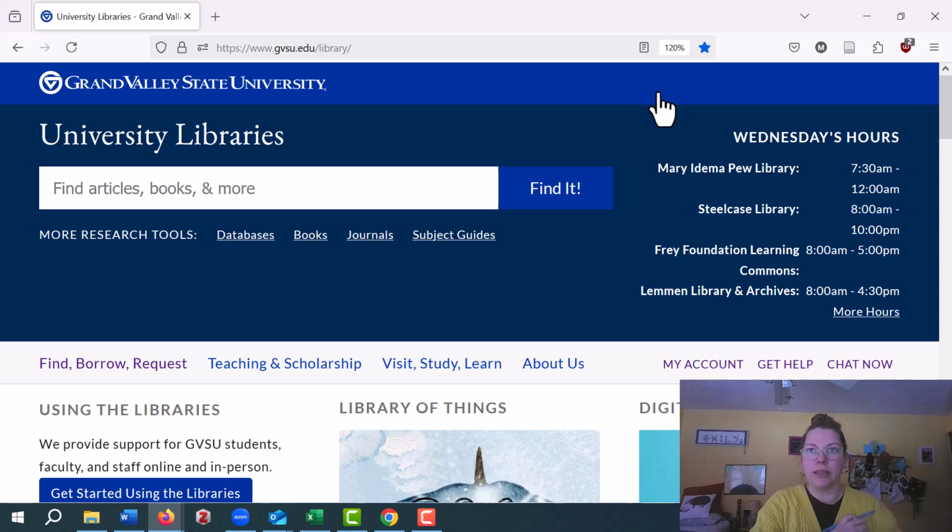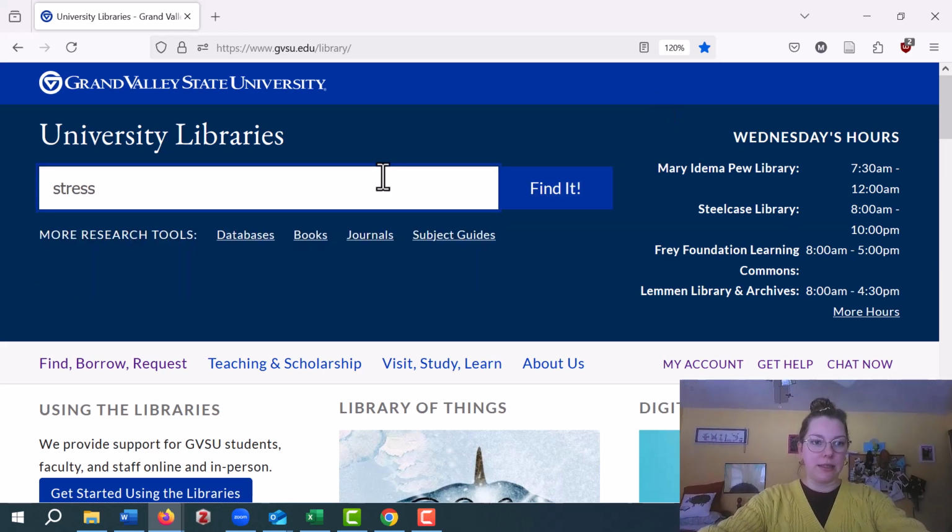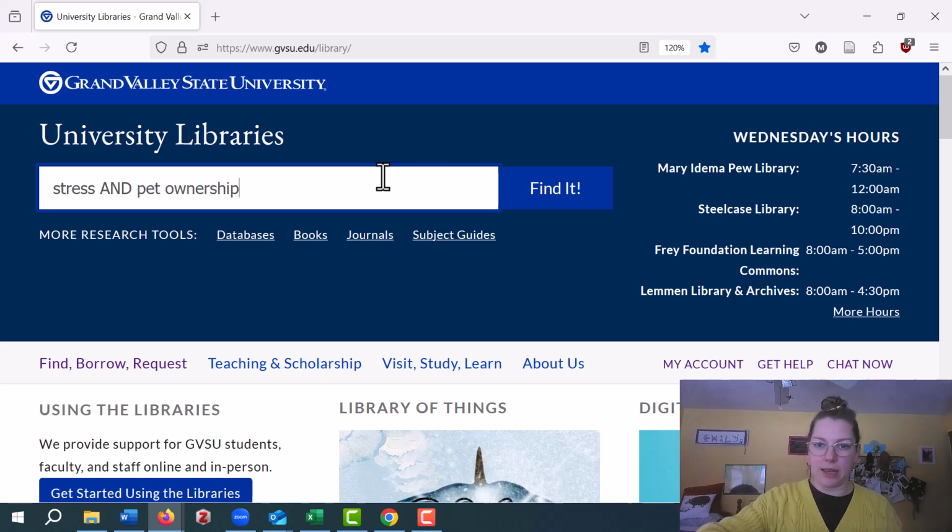I'm also going to link this digital worksheet. I'm going to include a video that gets really specific about how you can filter your searches and your results, and things like that. I'm just going to do a really basic search for myself though. I'm going to type stress and pet ownership, and I'm going to hit find it.